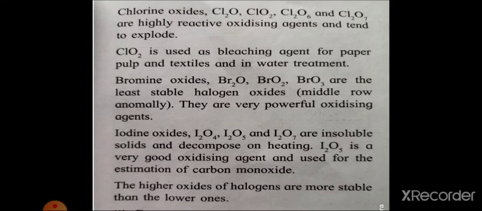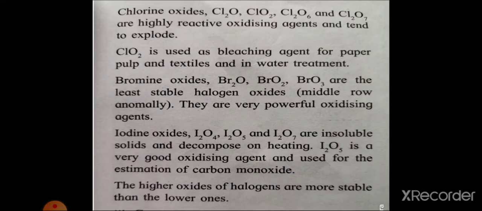Then oxides of iodine, I2O4, I2O5 and I2O7. This I2O4 is diiodine tetraoxide, I2O5 iodine pentaoxide and I2O7 iodine heptaoxide. These oxides of iodine are insoluble solids. They are in solid state and decompose on heating. This I2O5, iodine pentoxide, is a very good oxidizing agent and is used for the estimation of carbon monoxide.